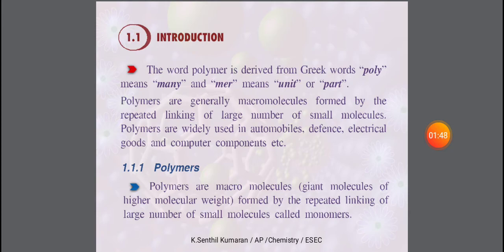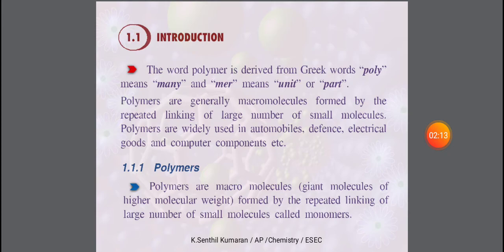Then polymers are macromolecules. Macro means large in size. So polymers are generally macromolecules formed by the repeated linking of a large number of small molecules like monomers. Small molecules means small units, repeated units. The small molecule is also called a monomer.